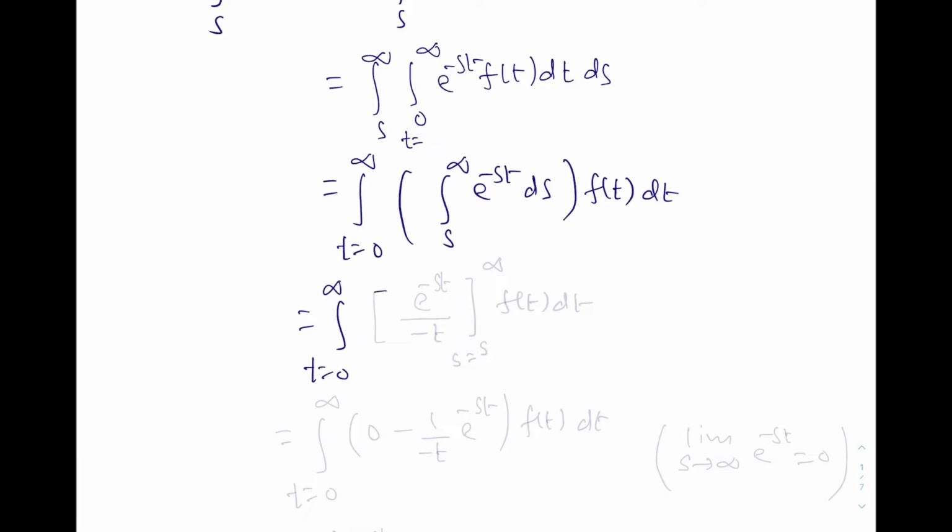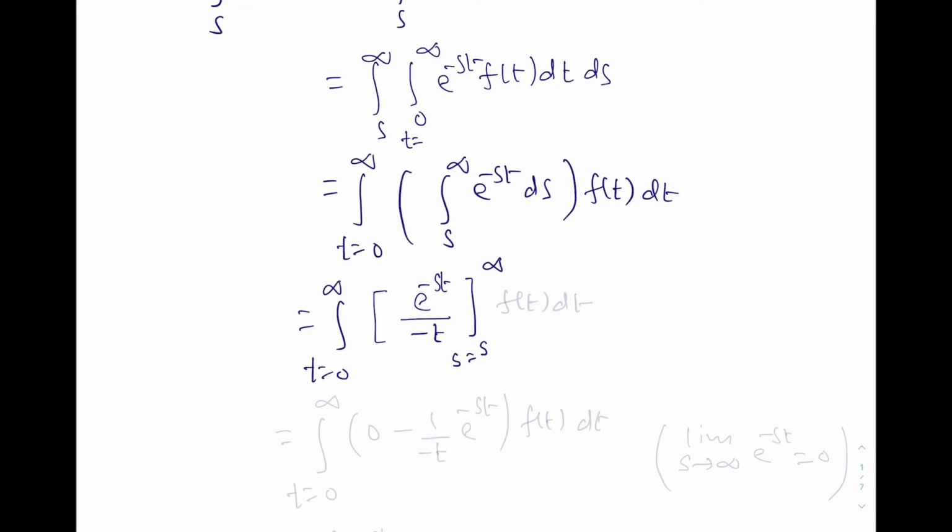Now this integration is easy, e power minus st with respect to s. So e power minus st upon the derivative of minus st with respect to s, and that is nothing but minus t, and this is for s to infinity. This limit is for s.